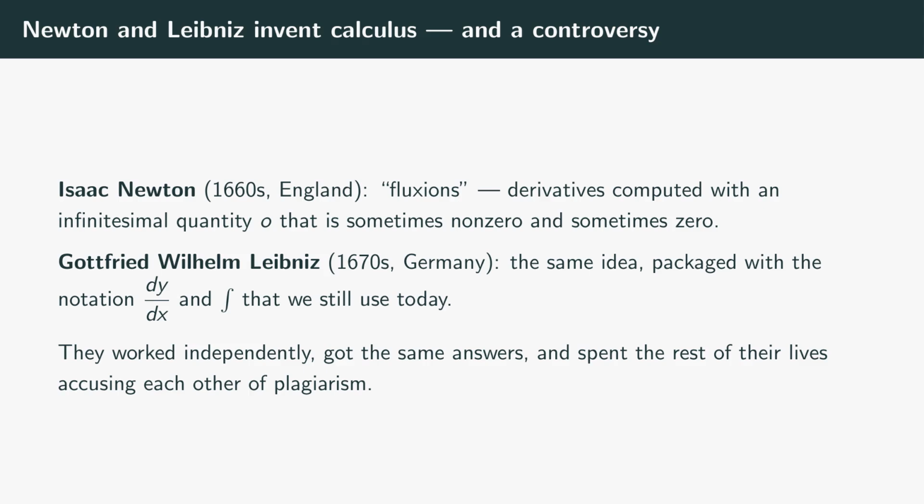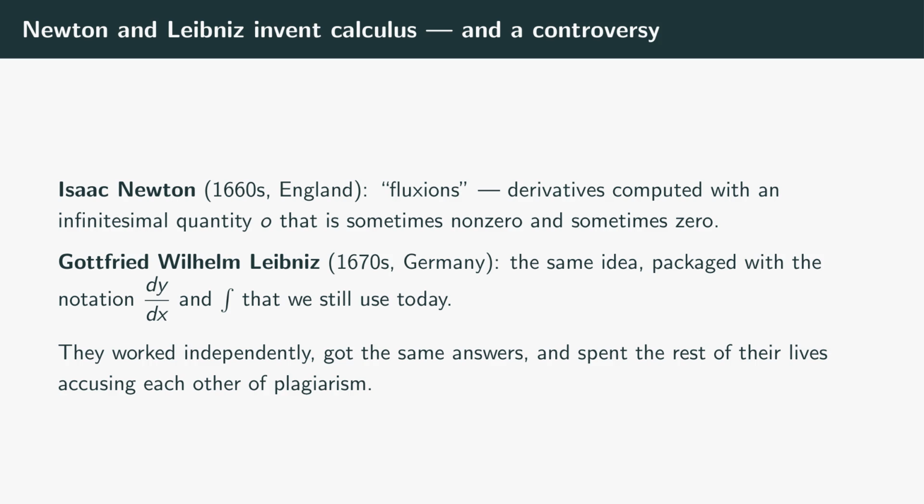Calculus was invented twice. Between roughly 1664 and 1675, 2 people who'd never met built the same machine. Isaac Newton was holed up at the family farm, Woolsthorpe Manor in Lincolnshire, waiting out the plague closures that had shut Cambridge. There he developed what he called the method of fluxions. He pictured quantities as flowing through time and asked for their instantaneous rates of change. To get a number out at the end, he introduced a small quantity he called little o. He treated it as non-zero in the middle of the calculation because he needed to divide by it. Then at the end, he set it to 0 so it would vanish. Hold on to that move, it matters in a minute.